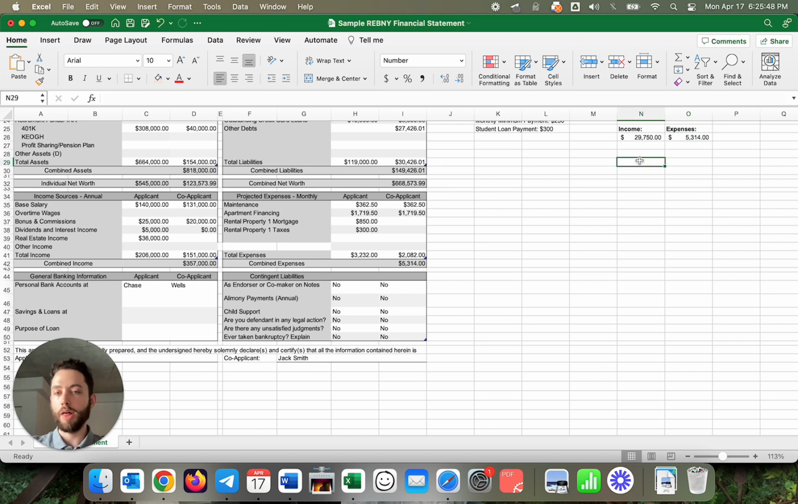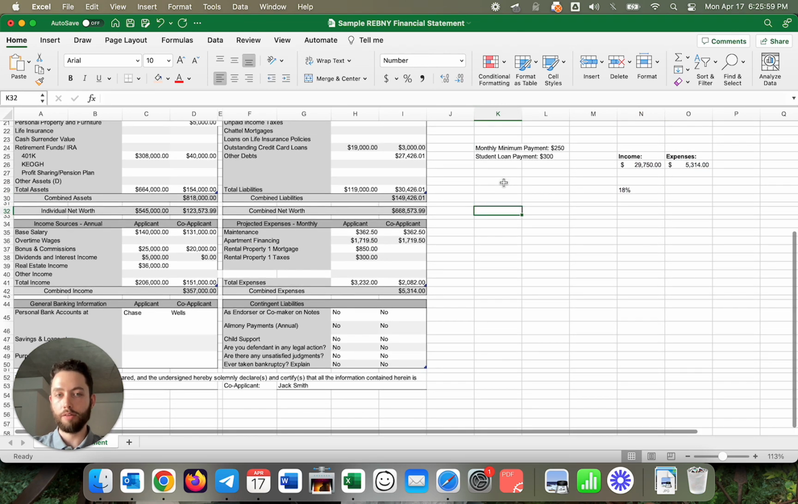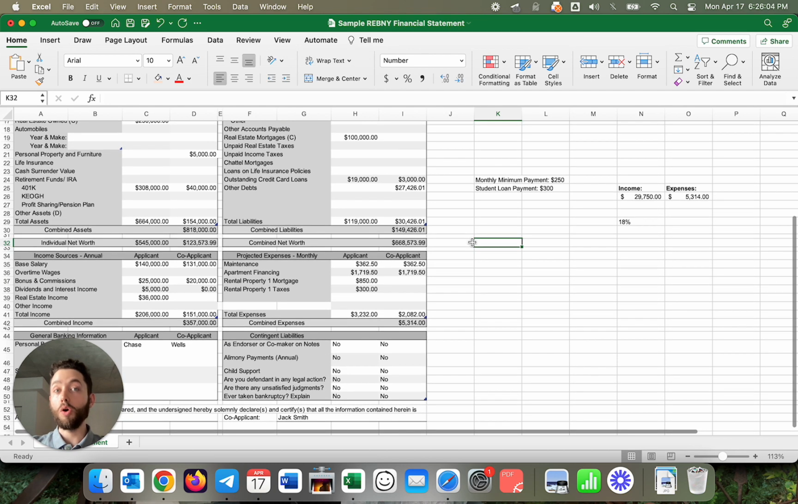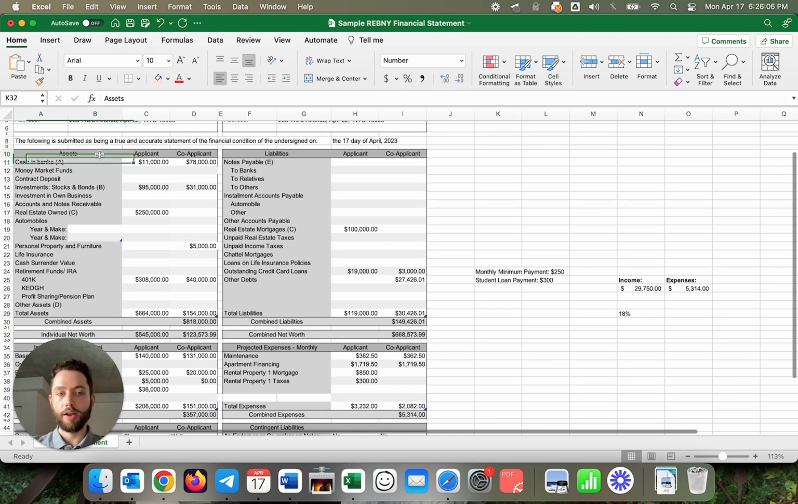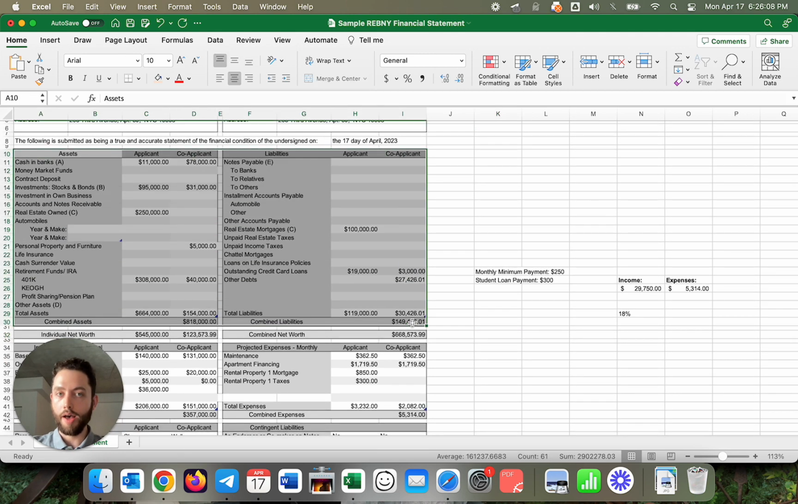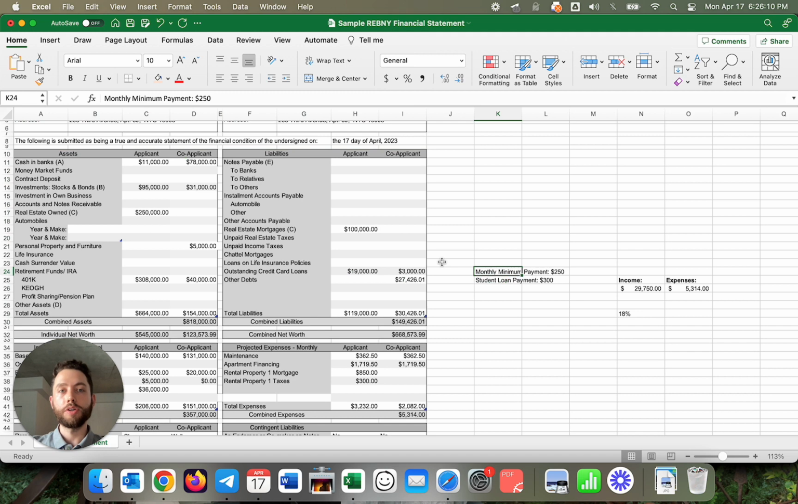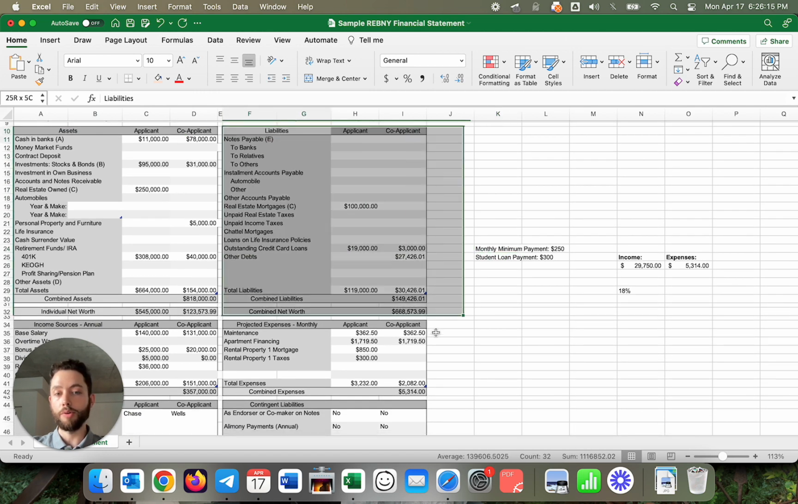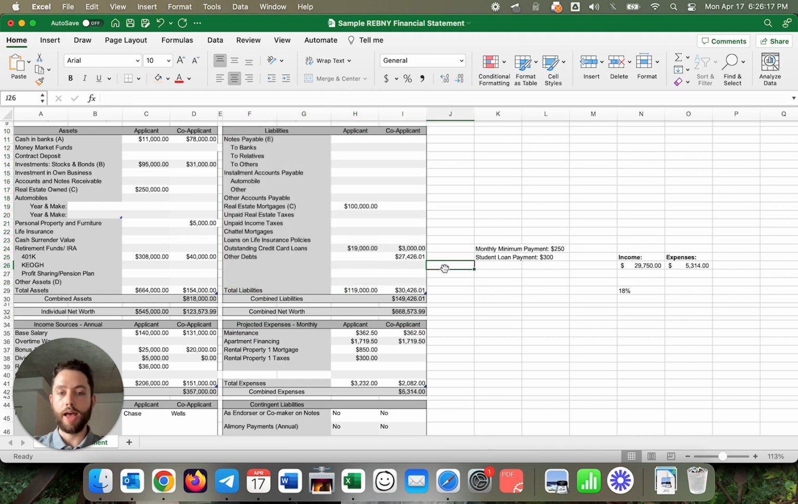So it's as simple as taking your expenses and dividing it by your income. So it looks like it is 18% based on this calculation. Now, that being said, we do also at this point want to double check assets and liabilities. Why? Because oftentimes buyers don't necessarily include the associated payments, especially on the liability side, for entries here. And in this case, we actually do have this issue.